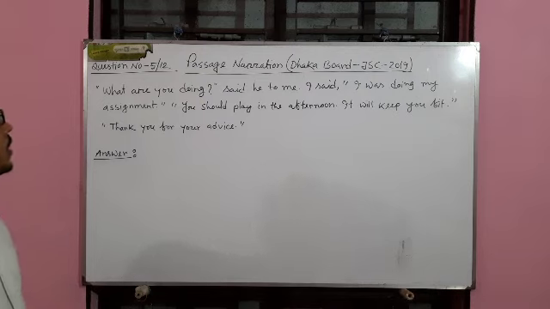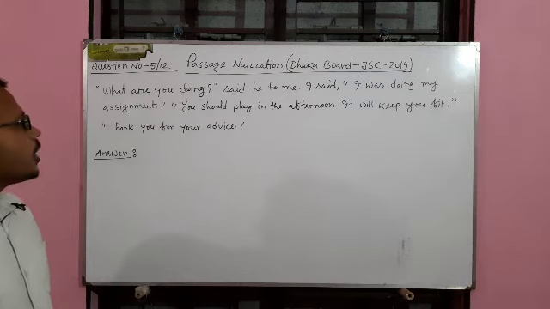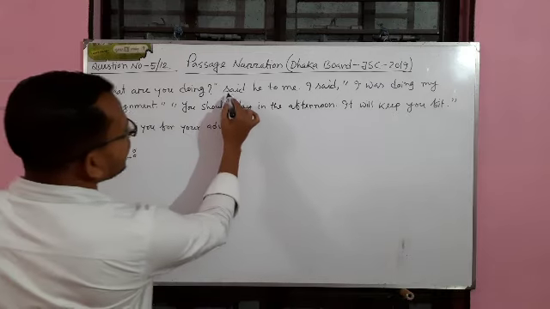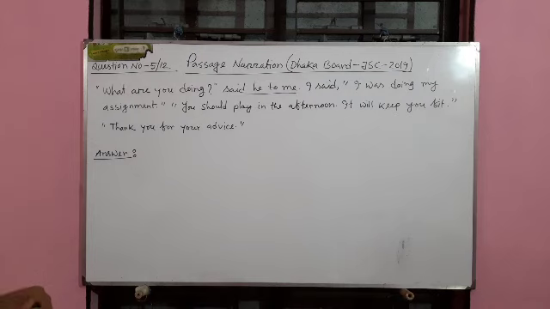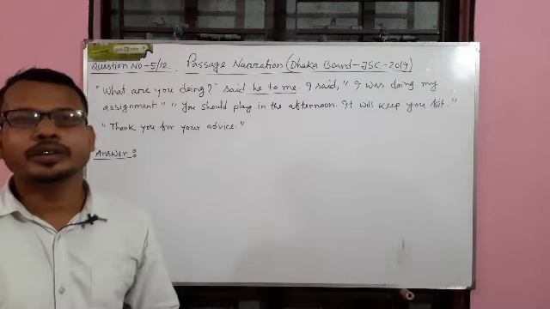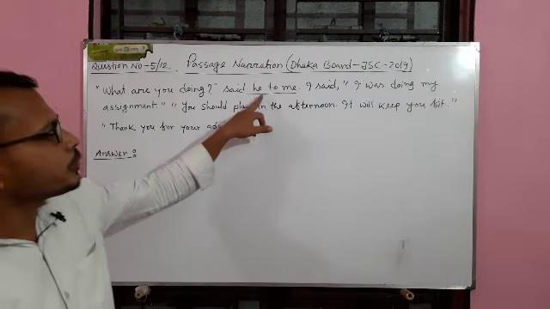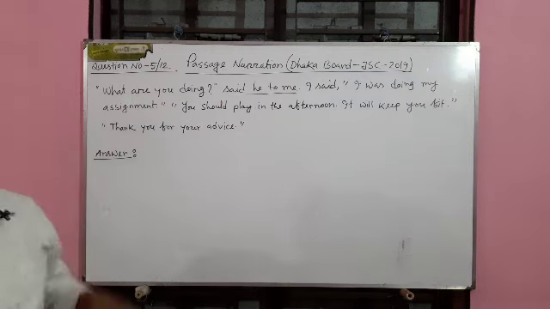Okay. At first, I will go through the passage. What can you see? The first line is, "What are you doing?" said he to me. Look at this part. We all know this part is called reported speech. This is the reporting verb and this part is reported speech.